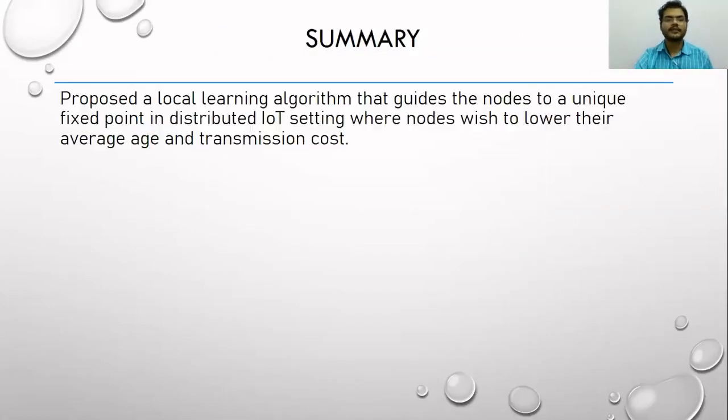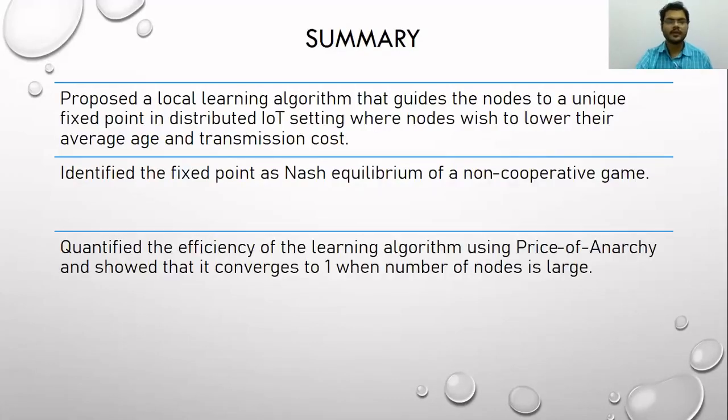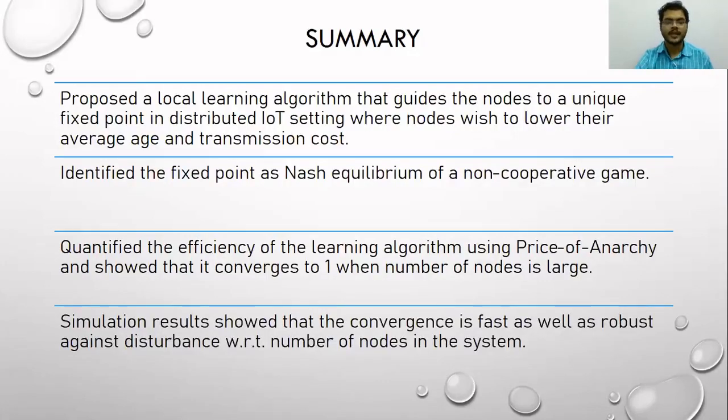To summarize, we proposed a learning algorithm that guides a node to equilibrium when nodes wish to lower their average age and average transmission cost. And we identified the fixed point as the Nash equilibrium of a non-cooperative game, and we quantified the efficiency of the learning algorithm using price of anarchy. And we showed that it converges to 1 when number of nodes become large. Also through simulation, we showed that the convergence is fast and it is robust against disturbance in number of nodes. Thank you.